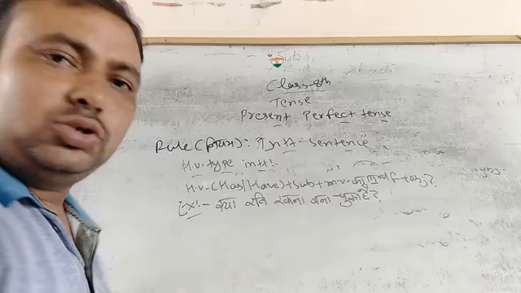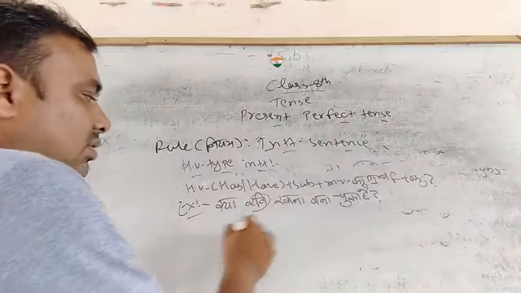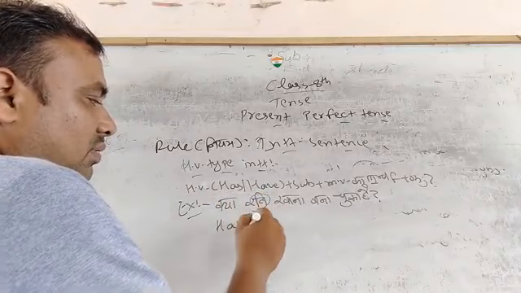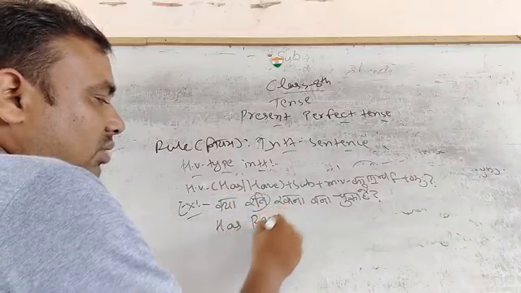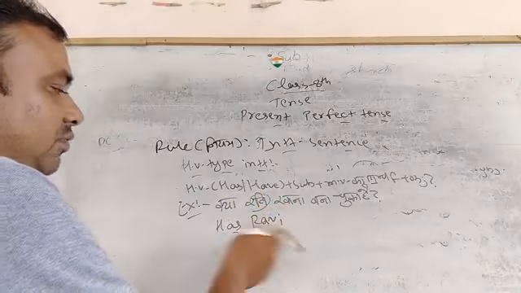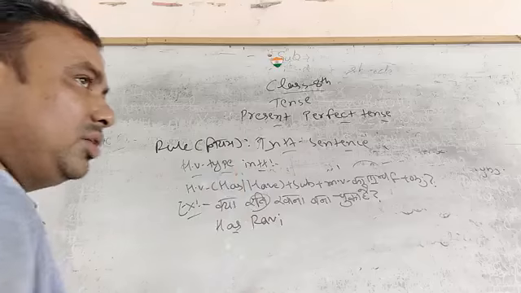क्या रवि खाना बना चुका है? Then रवि is singular, तो we use singular helping verb has. If there is plural, तो we use plural helping verb. So has, रवि is singular, तो we use singular helping verb. And why we put it first before subject? Because it is a helping verb type interrogative.